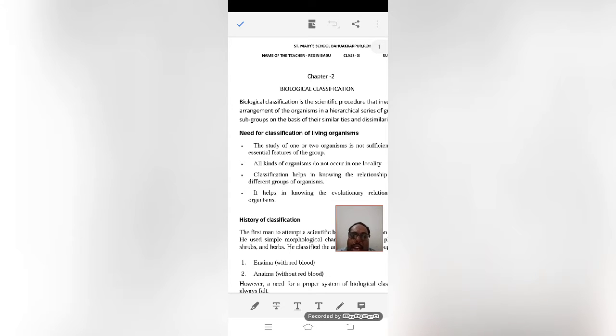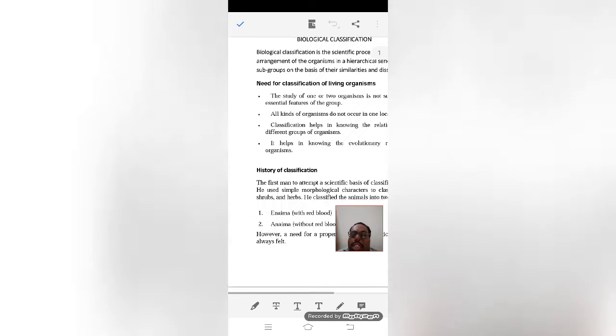Whatever life is present on our earth surface, we are arranging them on the basis of rules made by human standards, and studying them. The first person who started this classification is none other than Aristotle. Aristotle is considered the father of science. It is a little historical part.